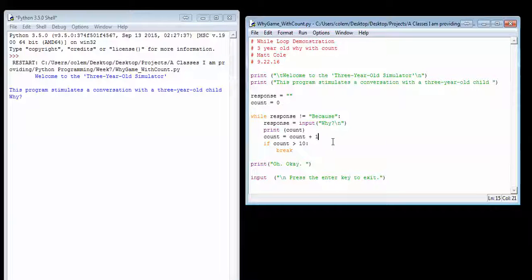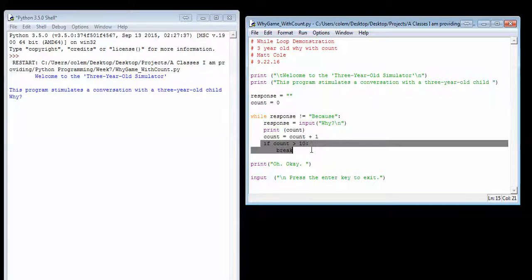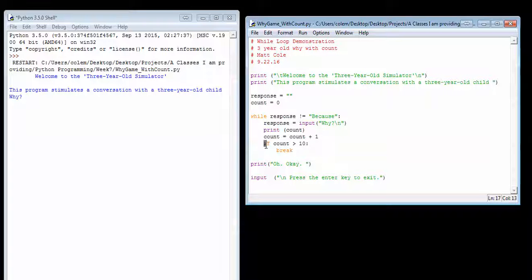Now, I don't want it to continue on forever, and I may never know to use "Because" with a capital B. So I've added one additional condition here: if my variable count is greater than 10, break.